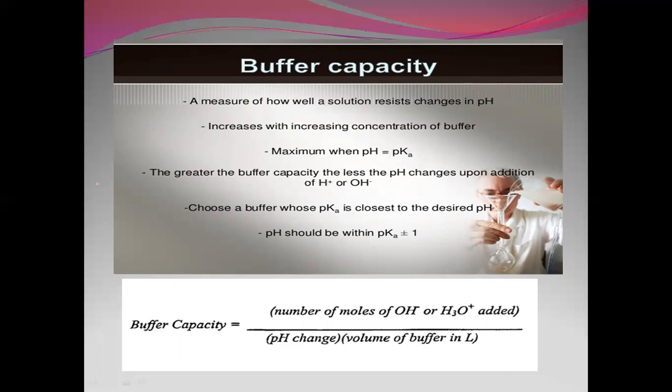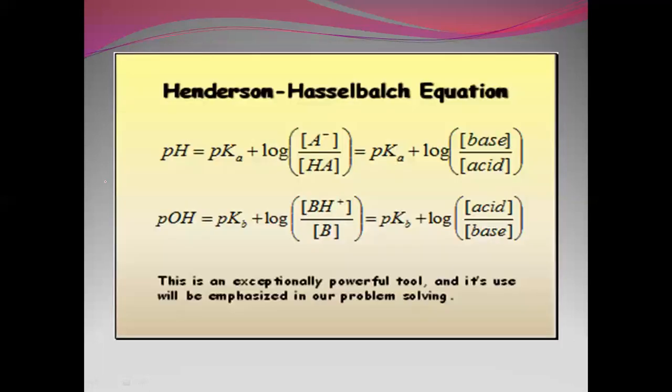How to calculate buffer capacity? It is the number of moles of OH minus or H plus added, that is acid or base added, divided by the pH change times the volume of the buffer in liters. Henderson-Hasselbalch equation: this is the way in which we calculate the pH or pOH of the buffer solution. pH is equal to pKa plus log of base by acid, or pOH is equal to pKb plus log of acid by base.